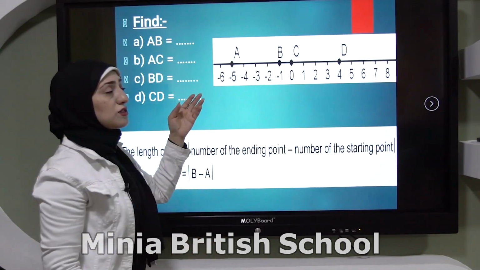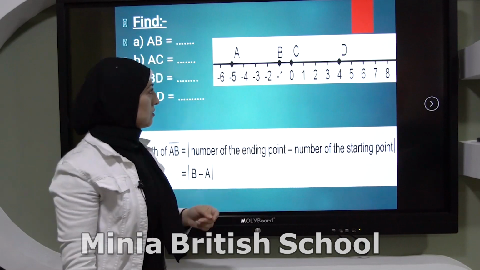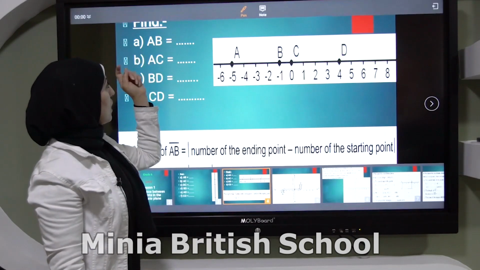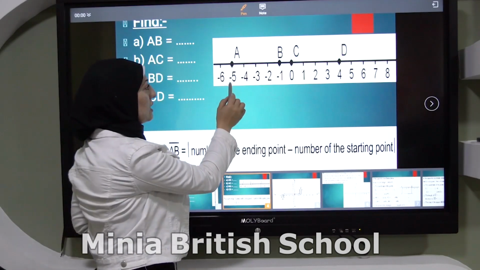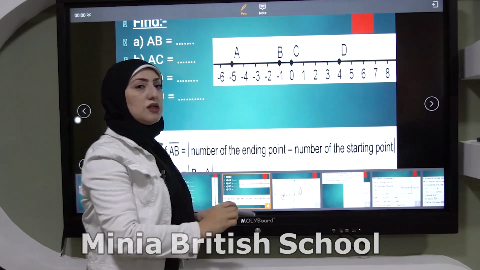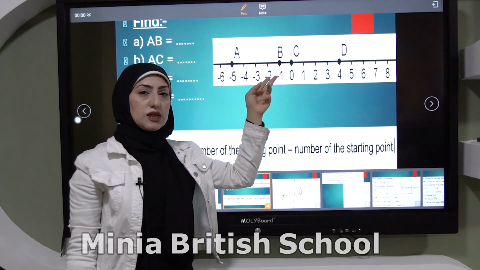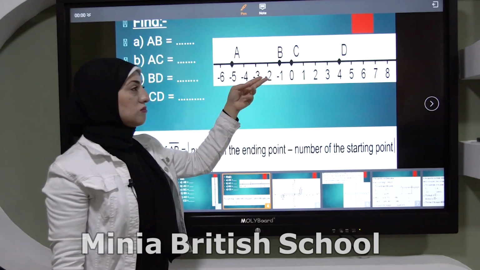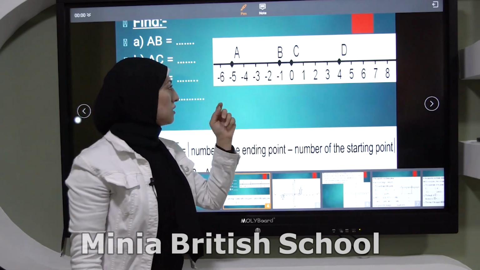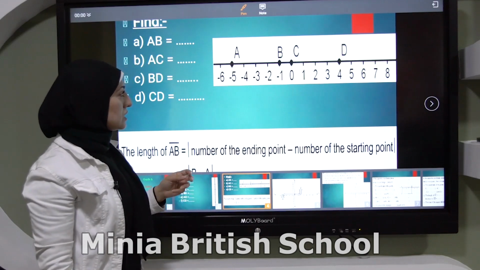The same if the number line is horizontal. I want to find AB. A, -5, and B, -1. So it will be -5 minus -1, or -1 minus -5. It's the same.